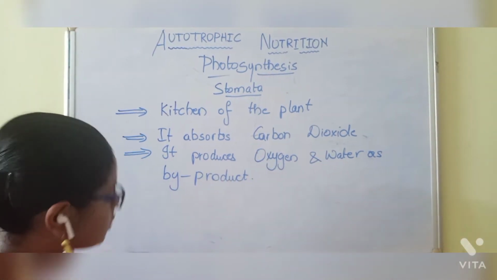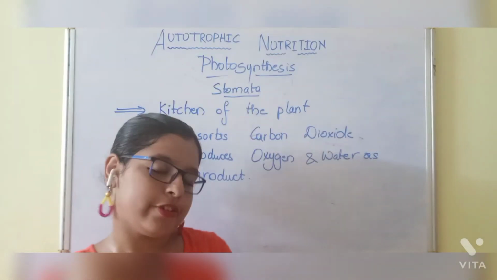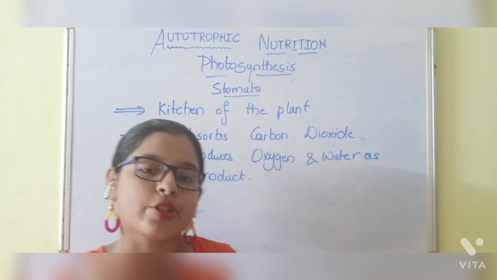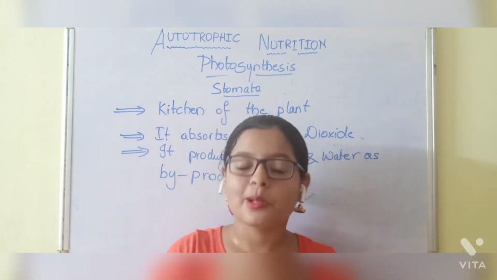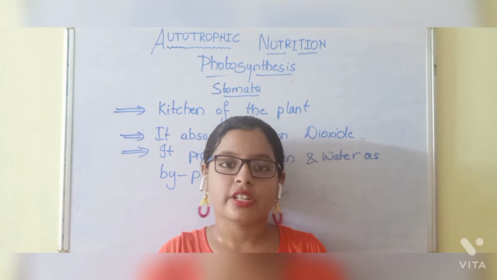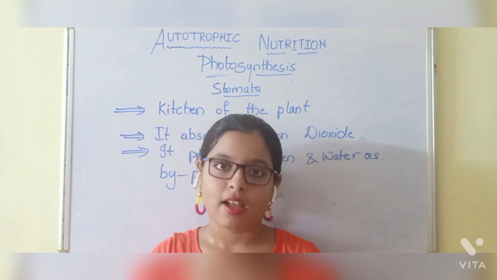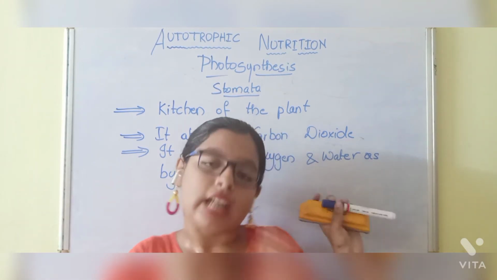This is the major role stomata plays in the plant. Once stomata absorb the carbon dioxide, it slowly transfers to all the parts of the plant so that they can get carbon dioxide equally.